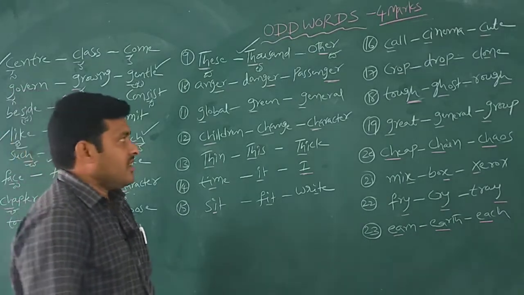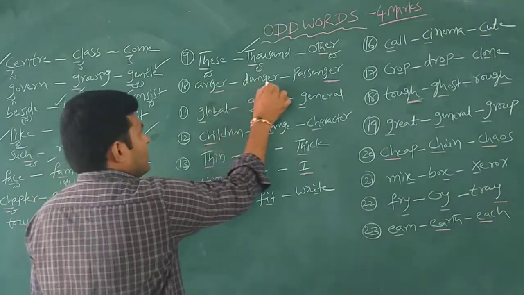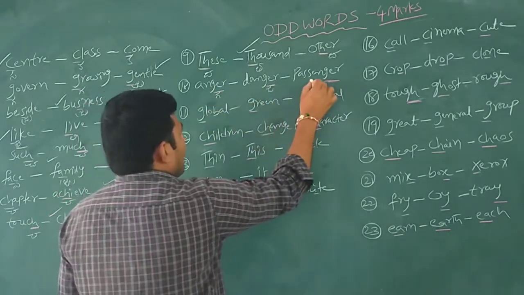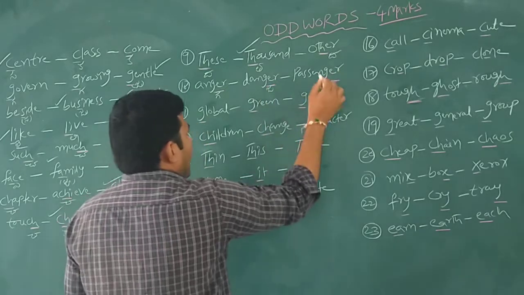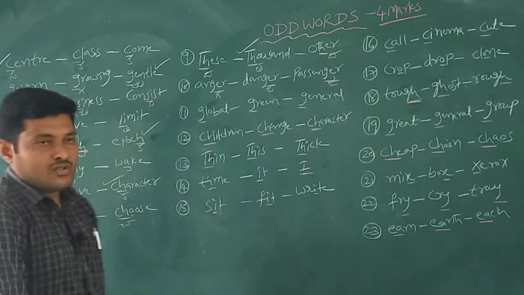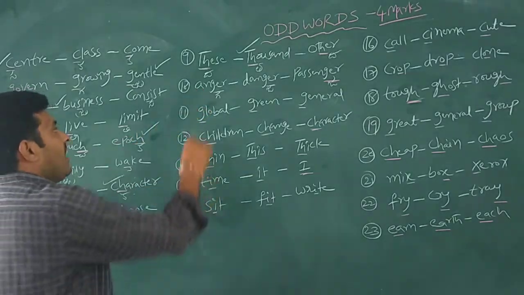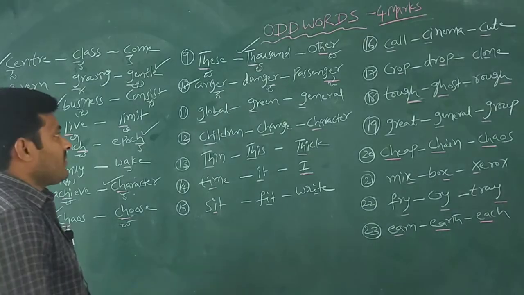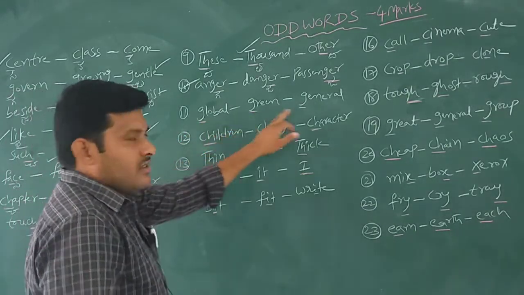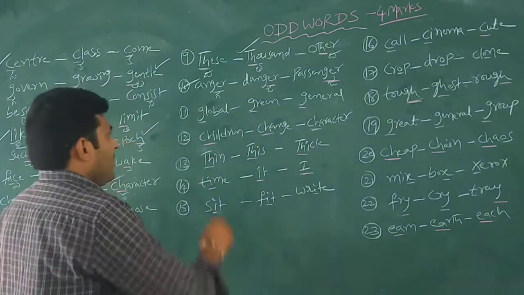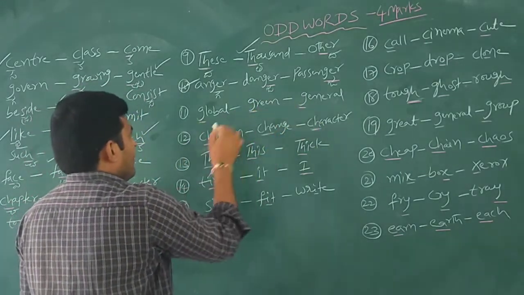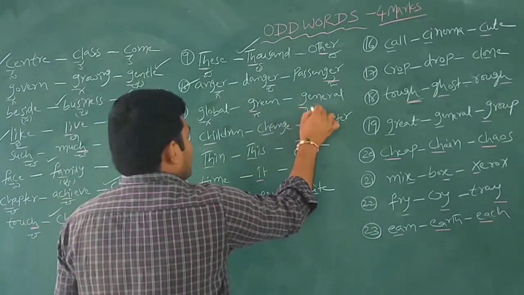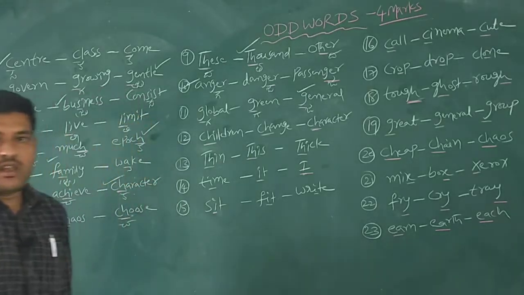Then another one is anger, danger, passenger. G, G, G. Danger, passenger: ja, ja. Here anger is ga. That's why our answer is anger. Next: global, green, general. The similar letter is G, G, G. Global is ga, green is ga, and general is ja. So our answer is general.